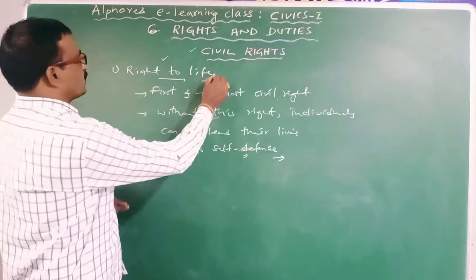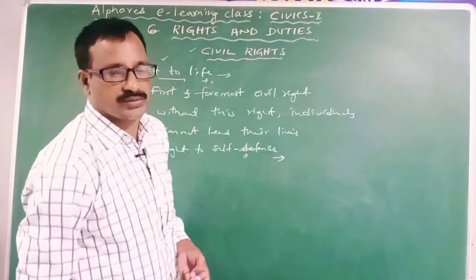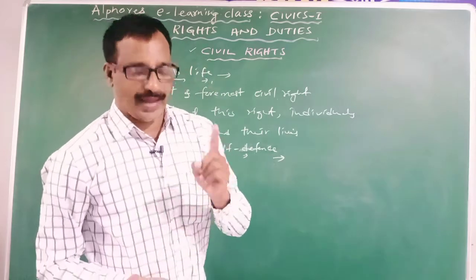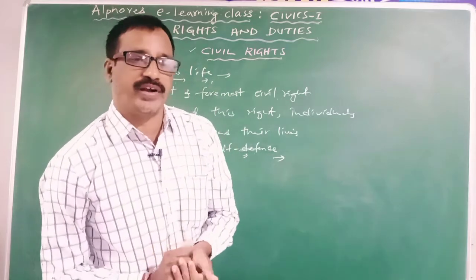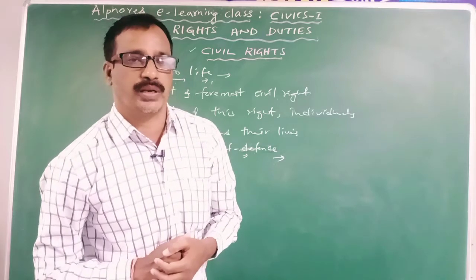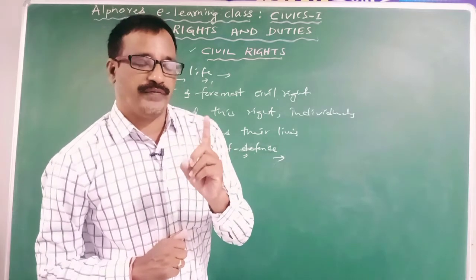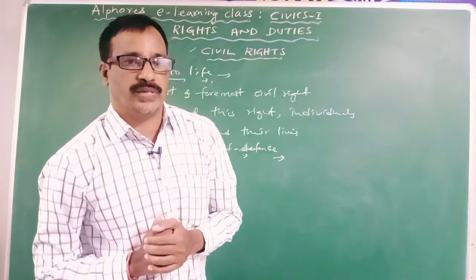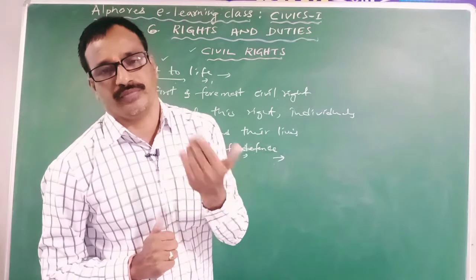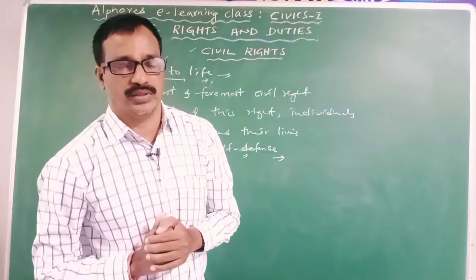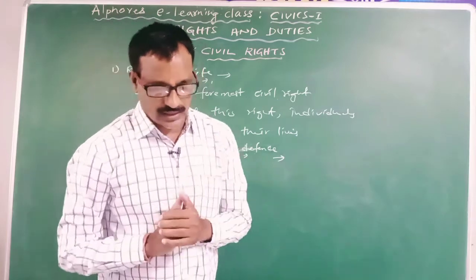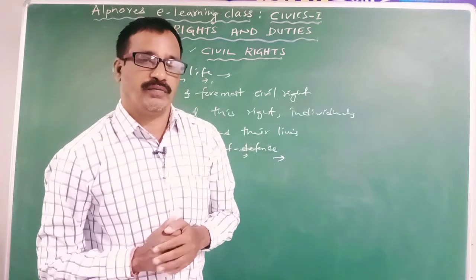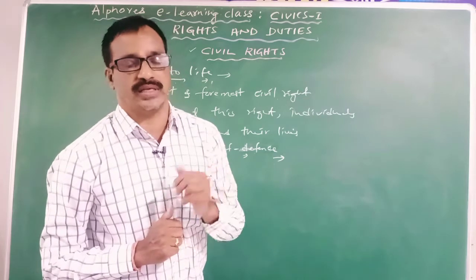Clear? So this right implies so many things. So I am giving simple two meanings. One is everyone has the right to defend himself from others. It implies, number one, what? Every individual has the freedom to defend their life by themselves from others. Second thing is, no one has the right to commit suicide. No one has the right to suicide. So it is the second one.